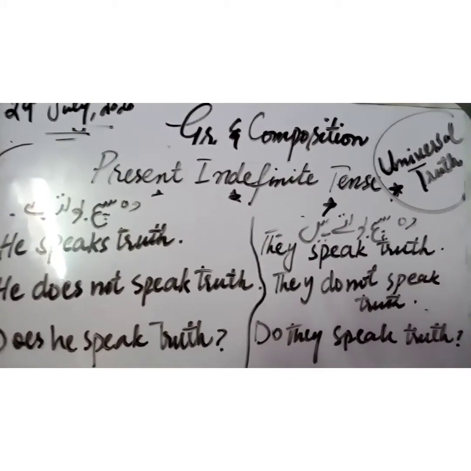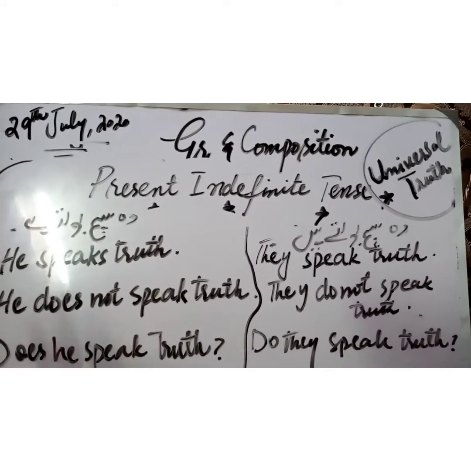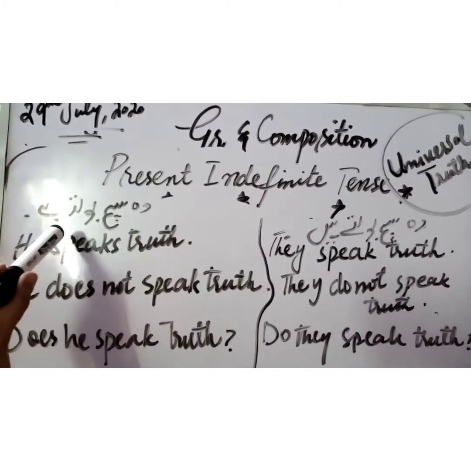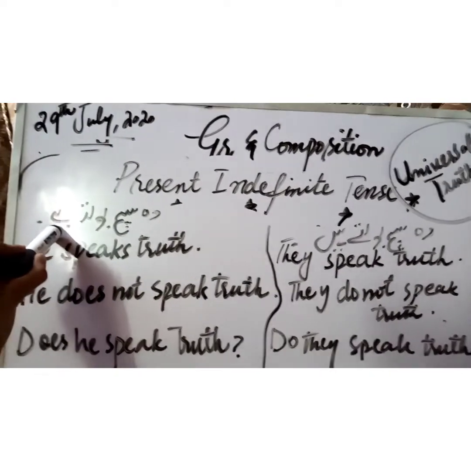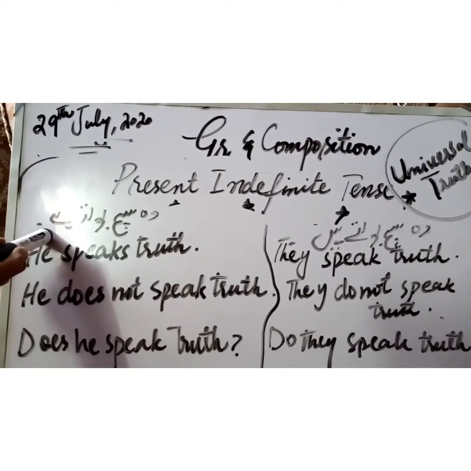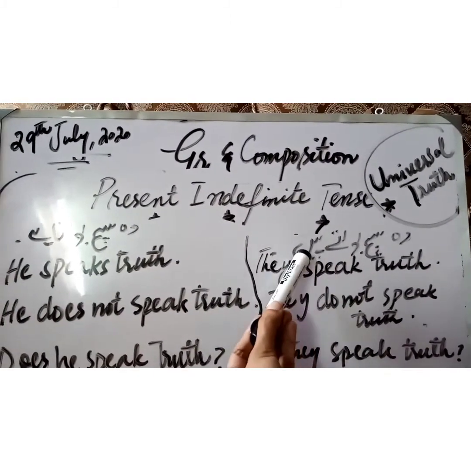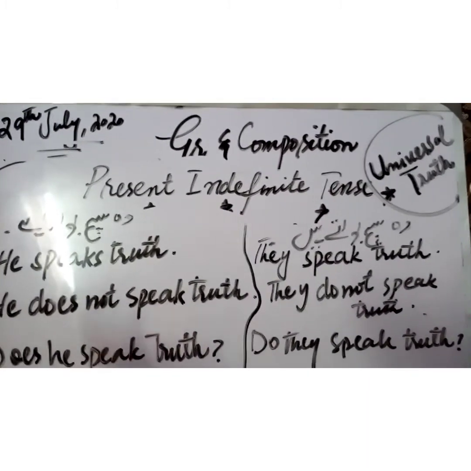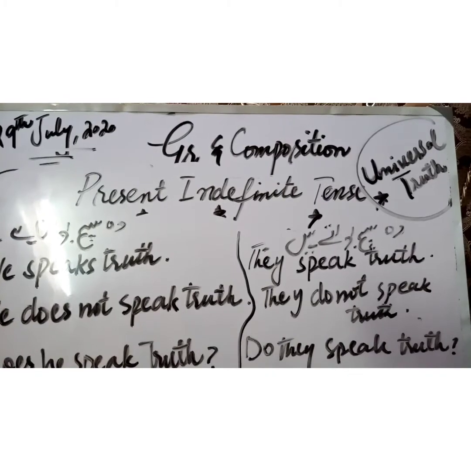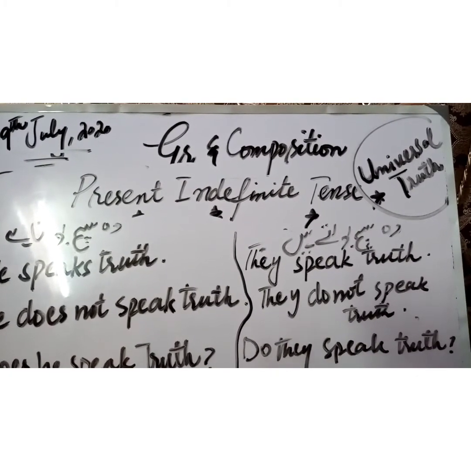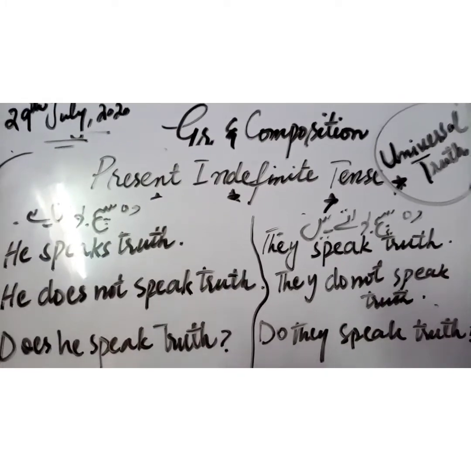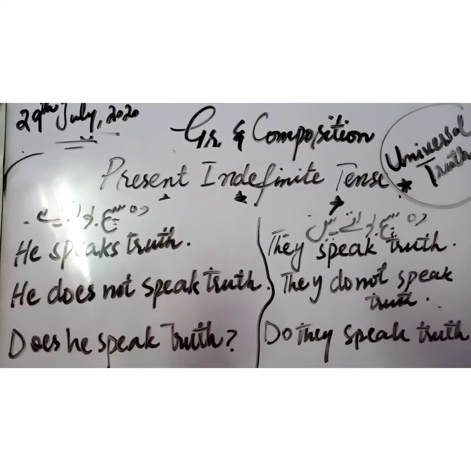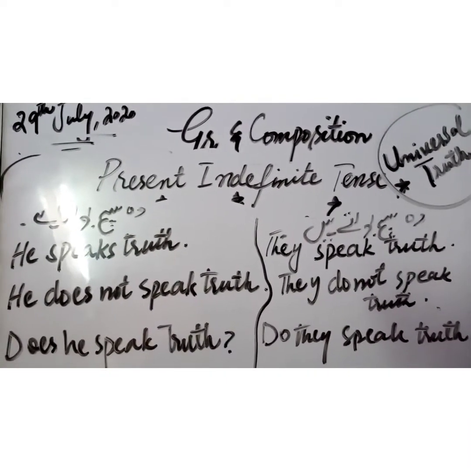Here's another example, the comparative way, my way of telling you the examples so that you may understand it quite easily. वो सच बोलता है. Now you are given a sentence in Urdu and you have to translate it into English. Here's another sentence. वो सच बोलते हैं. First of all, you have to look which time is being talked about. Like I told you, in present indefinite tense we talk about a daily routine, habit and universal truth. So here is वो सच बोलता है. It means he does it regularly or quite often. So it means it's present indefinite tense.